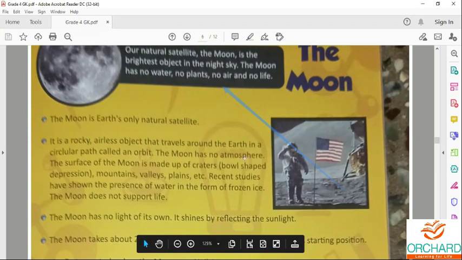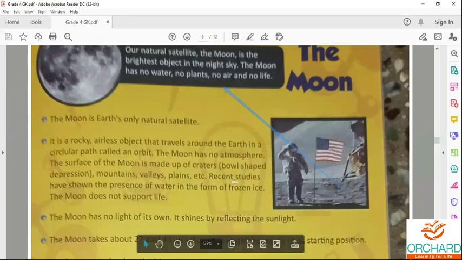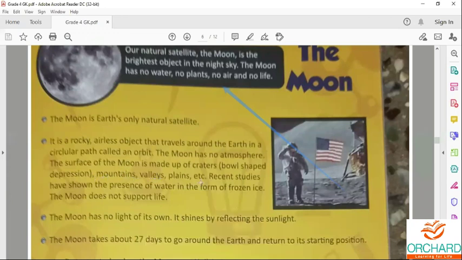The moon has no atmosphere. The surface of the moon is made of craters, that is bowl-shaped depressions. Crater means hole, a bowl-shaped depression. There are also mountains, valleys, plains, etc.